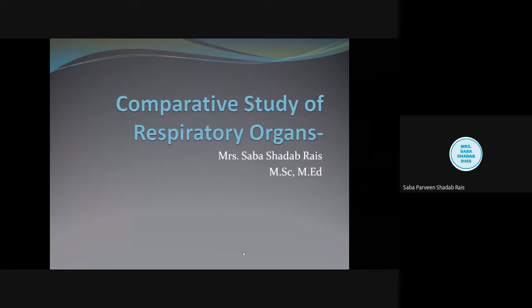Now see, the respiratory gas is common for all animals, that is oxygen. So they are simply taking in the oxygen, and we have all seen the purpose of taking oxygen in. The most important purpose is oxidation of the food. So a simple single-celled organism also requires oxidation of food.